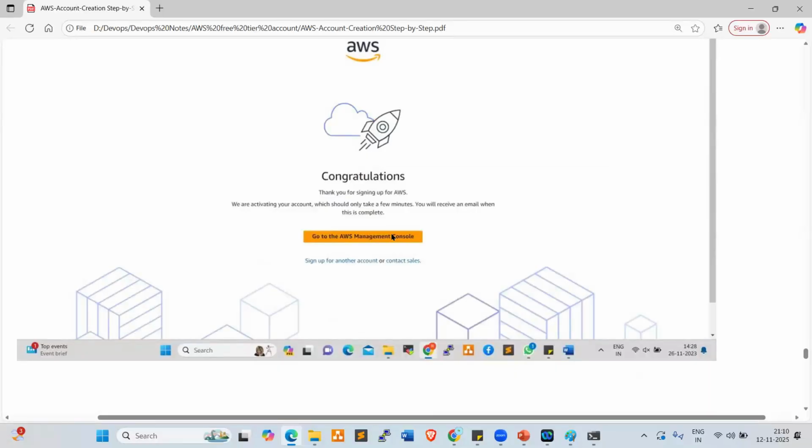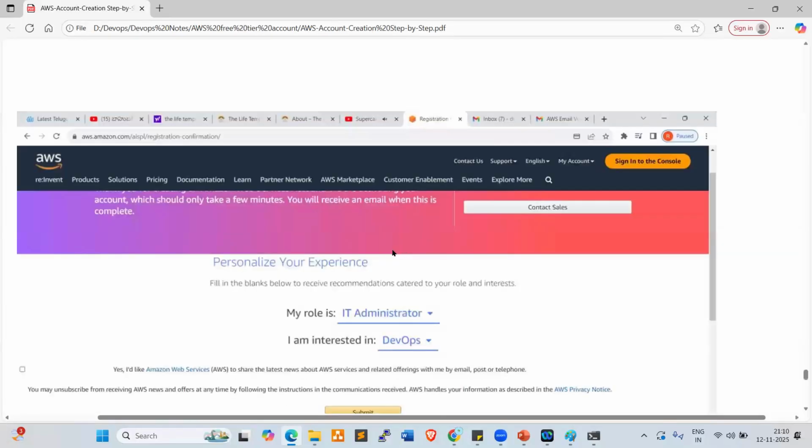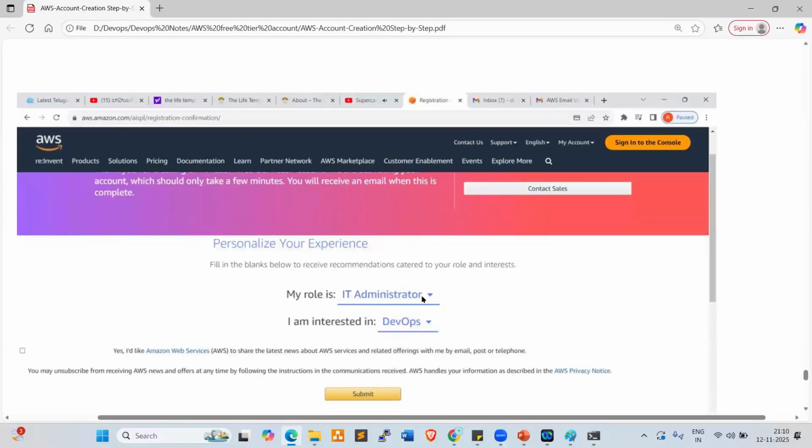After that, one more step is there. Look at this. My role is IT administrator and I'm interested in DevOps or cloud role. You can choose anything here. Click on submit. Once you submit this, the account will be successfully created.